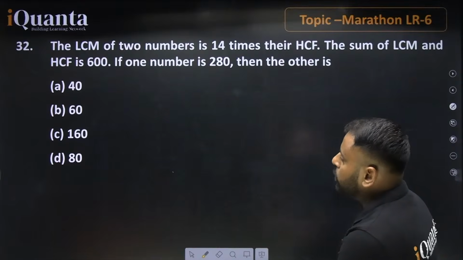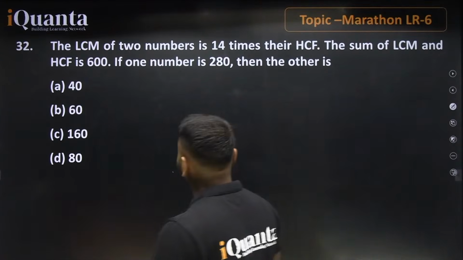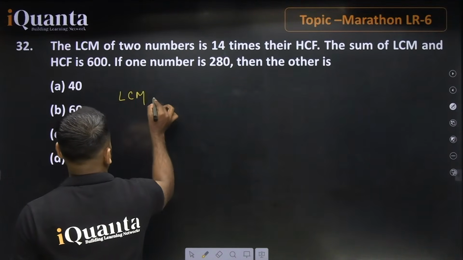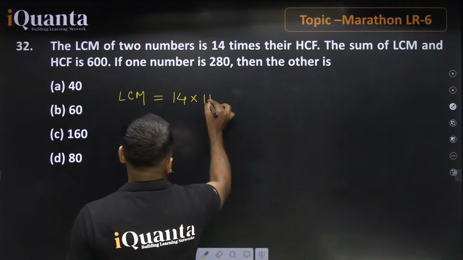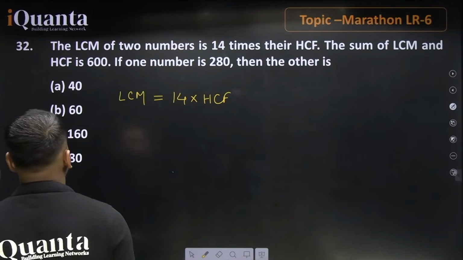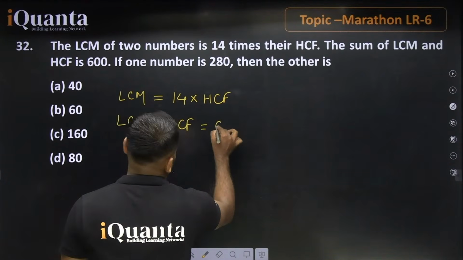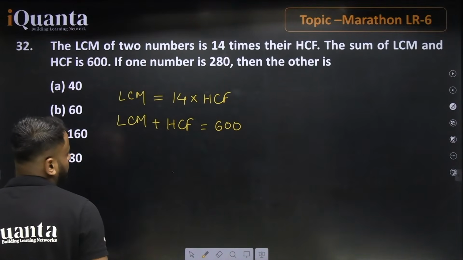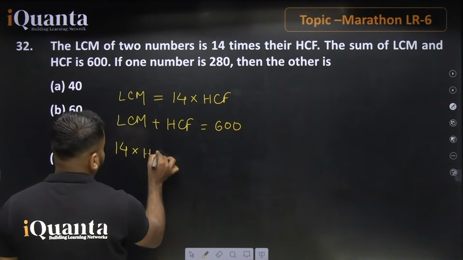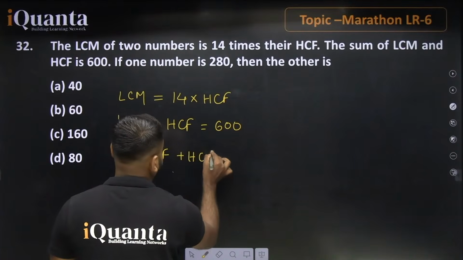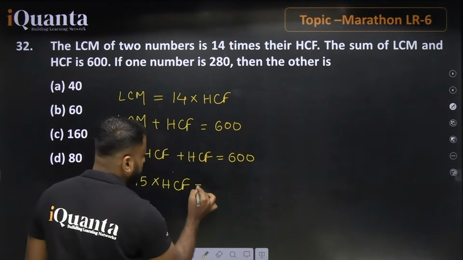Again, the last question for the day: the LCM of two numbers is 14 times their HCF. So we can say LCM is equal to 14 times their HCF. Further, the statement says the sum of LCM and HCF, LCM plus HCF, will be equal to 600. So in place of LCM we can put 14 into HCF, plus HCF, and this value will be equal to 600. So we can say 15 times HCF must be equal to 600.